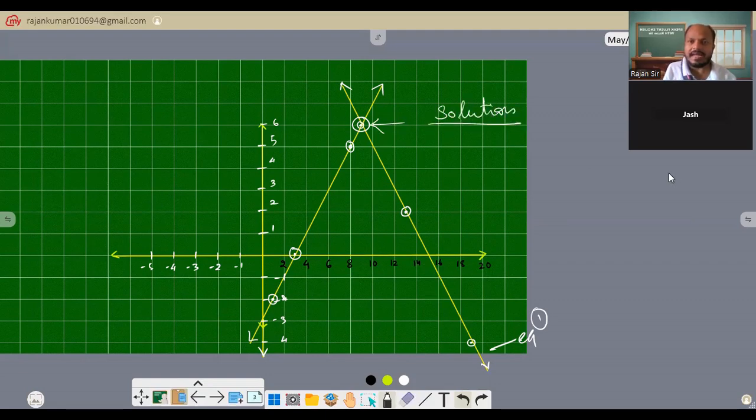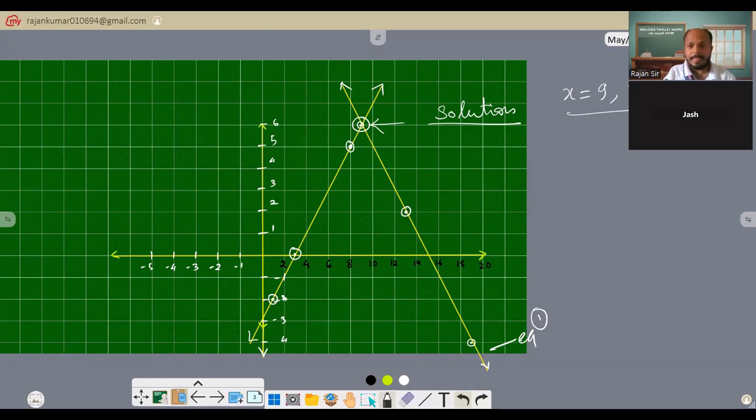Okay. So you can check that. So x is what? x is 9, isn't it? And y is what? y is 6. Right? So this is the solution. This is your answer. Understood?